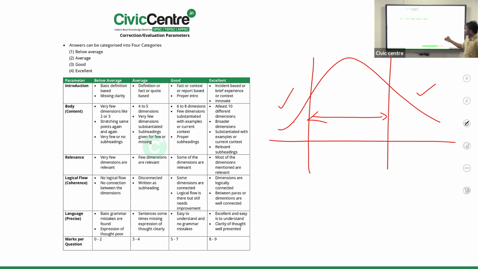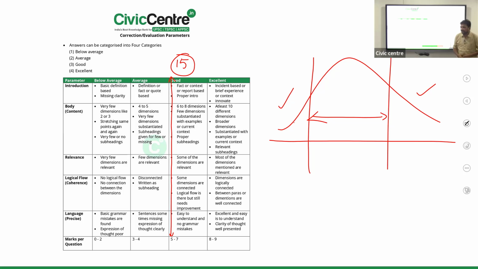Now look at that, logical flow. Some dimensions are connected. Logical flow is there, but still there is scope for improvement. So this category, you can notice that if you are able to maintain it for all the 15 questions, believe me, you will be in the service zone. All the parameters PRC is meeting, quantification is meeting. You tell me what aspects exceptional will be there in the excellent category.